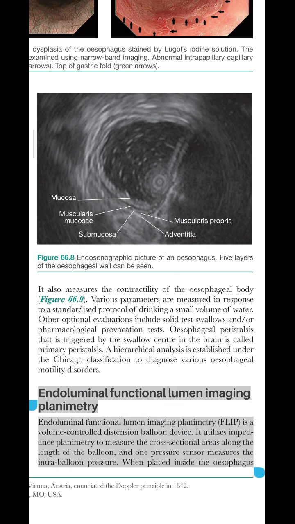Endoluminal functional lumen imaging planimetry, FLIP, is a volume-controlled distension balloon device. It utilizes impedance planimetry to measure the cross-sectional areas along the length of the balloon, and one pressure sensor measures the intra-balloon pressure. When placed inside the esophagus,